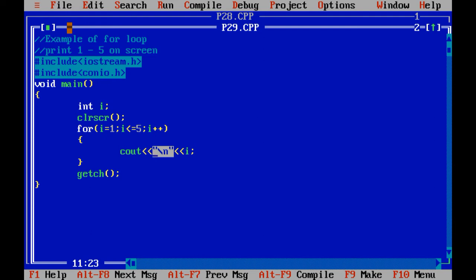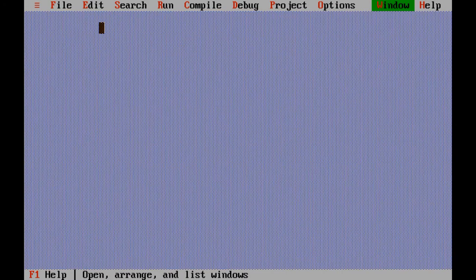So this is a very easy program you can perform. This is the simple program of for loop. We have performed 2 programs: number 1, print hello on the screen 5 times using for loop, and print 1 to 5 on the screen using for loop. Now let us take an example of nested loop.